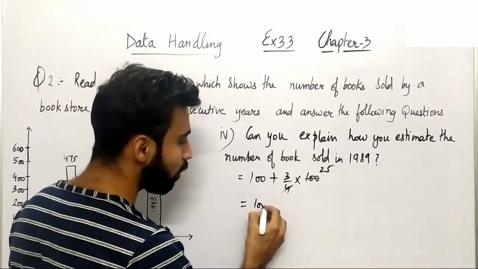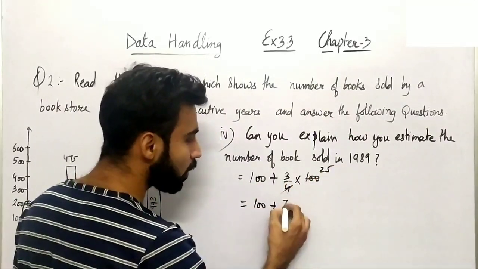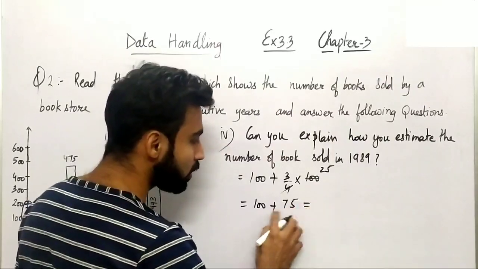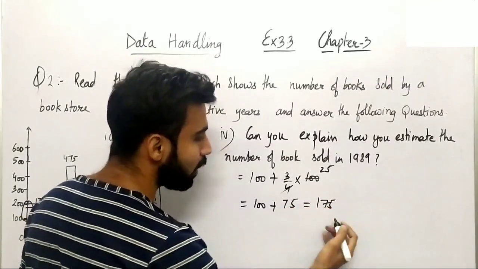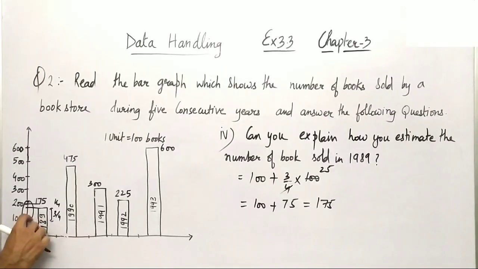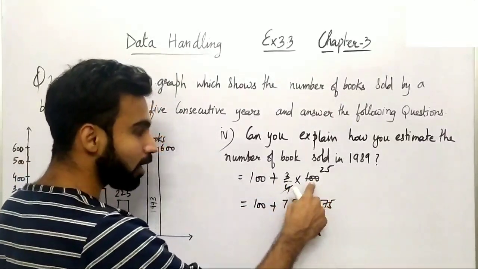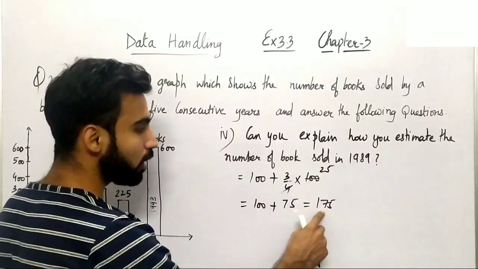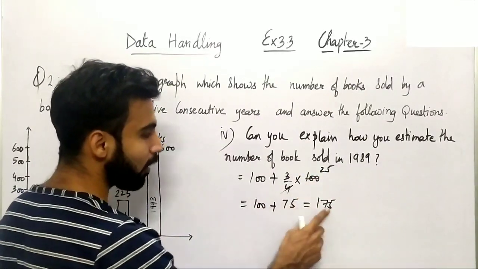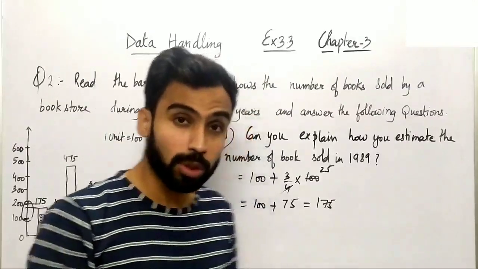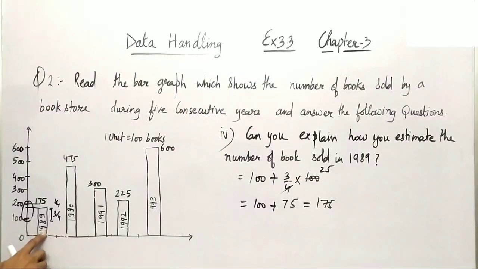So that means you can see 100 plus 3 into 25 कितना था आपके पास? 75. So 100 plus 75 will total to 175. सो इस तरीके से आप देख सकते हैं ये 100 और ये 75. दैट मींस 3/4 पार्ट ऑफ द एरिया बिटवीन 100 to 200. सो इस तरीके से बचे हुए 100 का 3/4 कितना होता है? 25 into 3, that is 75. So 100 plus 75 will total to 175. So इस तरीके से मैंने estimate लगाया कि in the year 1989 almost you can say 175 books were sold.